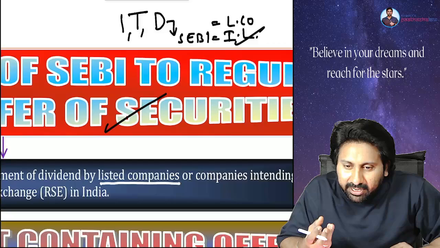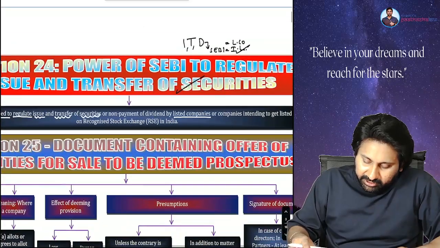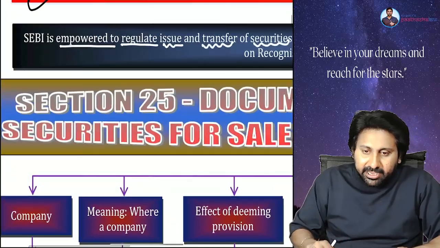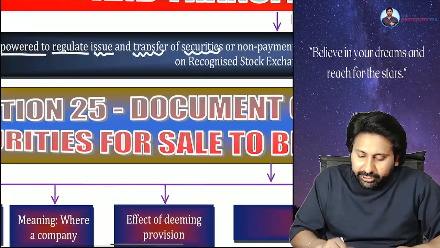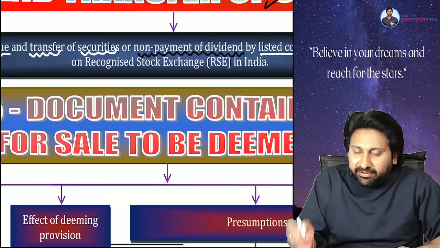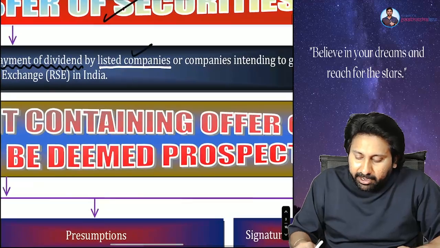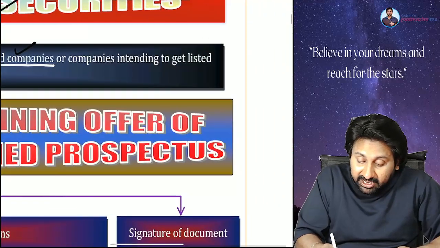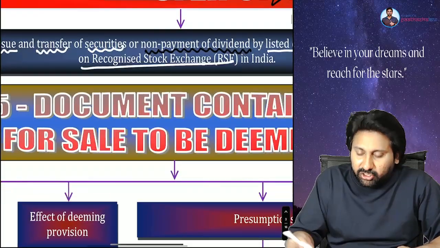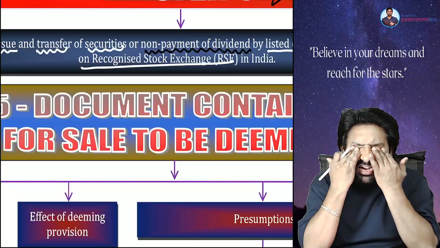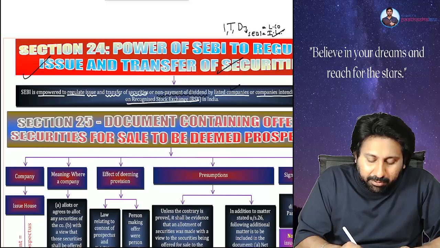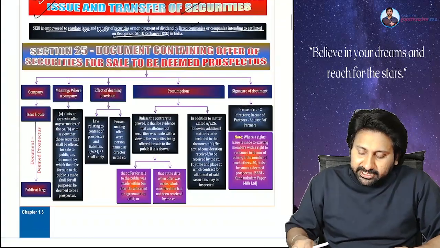Everyone understood the concept clearly? That is what is said in section number 24. Let's read one more time. SEBI is empowered to regulate issue and transfer of securities or non-payment of dividend by whom? By listed company or companies which are intended to get listed on a recognized stock exchange. Everyone understood the concept clearly? Done. With this, we have completed section number 24. Next one, section number 25.